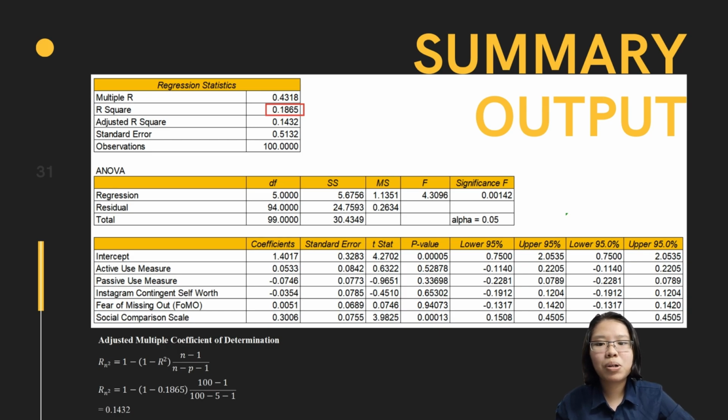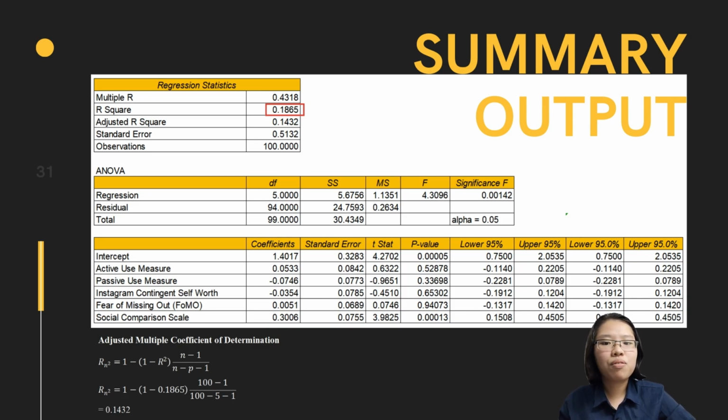Moreover, to calculate the adjusted multiple coefficient of determination, adjusted R-square, we have to use the formula of 1 minus bracket 1 minus R-square bracket times n minus 1 divided by n minus p minus 1. We can substitute the R-square value from the table of regression statistic, which is 0.1865. N is the total number of samples, which is 100, and p is the total number of independent variables, which is 5. And then we get the result, which is 0.1432. That is the same as the adjusted R-square in the regression statistic on the table.